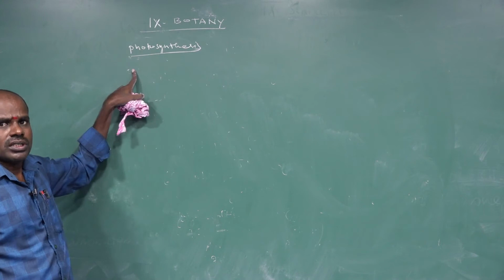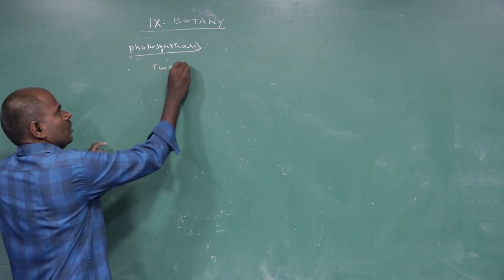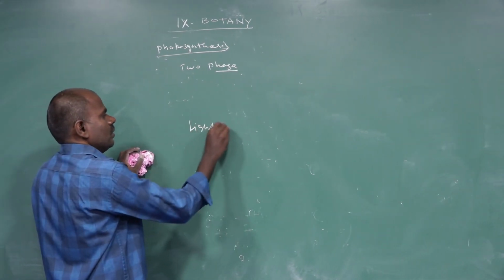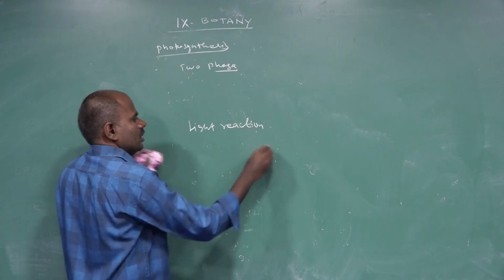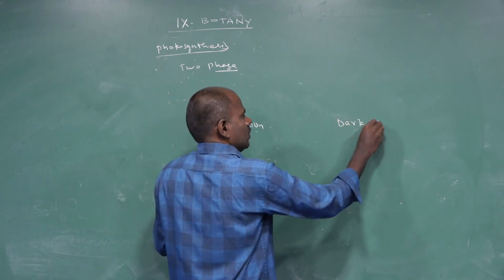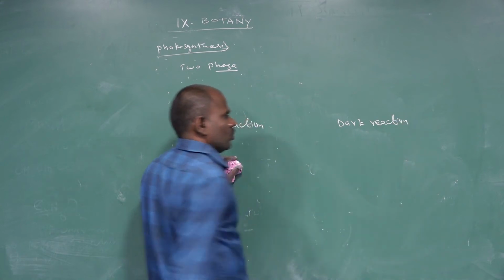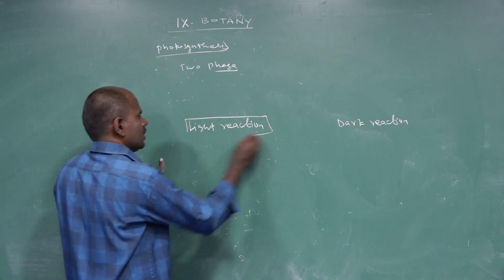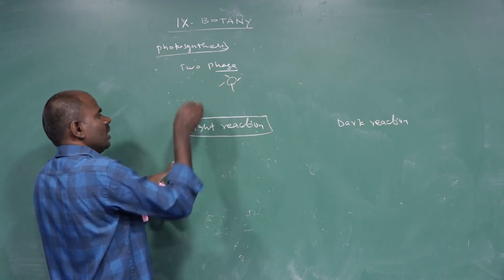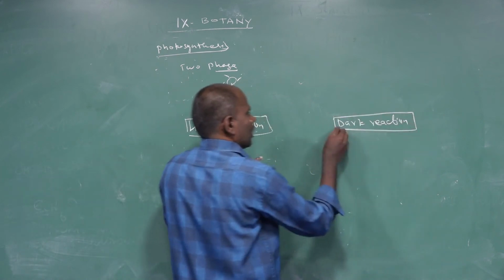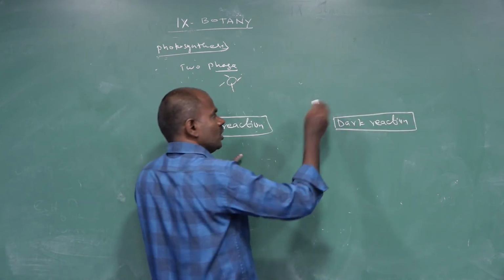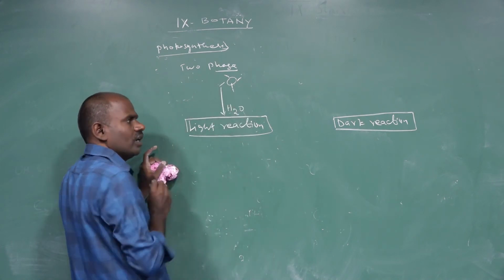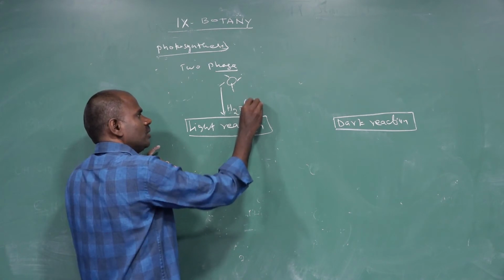The photosynthesis process involves two phases. The first phase is called the light reaction. The second phase is called the dark reaction. The light energy is utilized for the light reactions. The dark reaction does not utilize light energy directly, but the light energy is utilized with water molecules, in the splitting of water molecules.